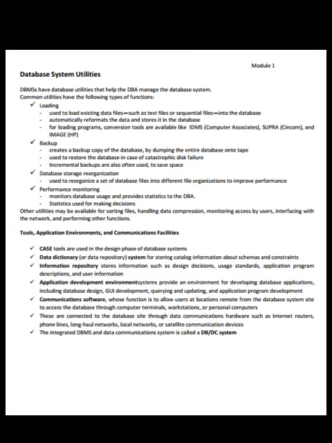Communication software allows users at locations remote from the database system site to access the database through computer terminals, workstations, or personal computers. These are connected to the database site through data communications hardware such as internet routers, phone lines, long haul networks, local networks, or satellite communication devices. The integrated DBMS and data communication system is called a DB/DC system.